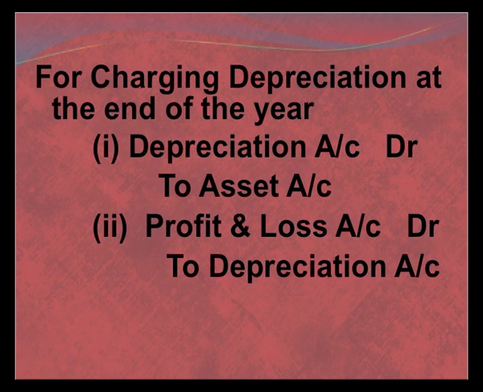Now if you have to charge depreciation at the end of the year, under this method, we will first debit depreciation account and charge it to asset account, and for transferring the depreciation at the end of the year to profit and loss, we will pass the entry profit and loss account to depreciation account.